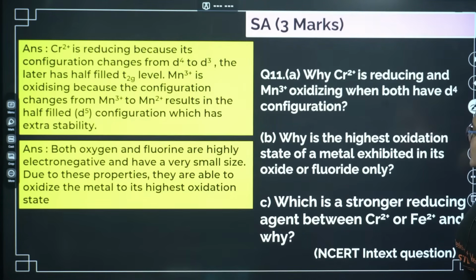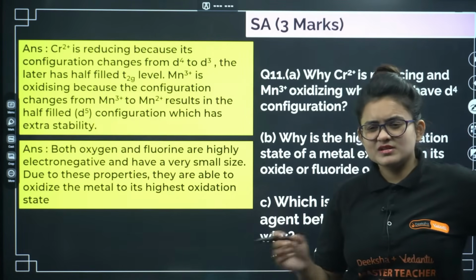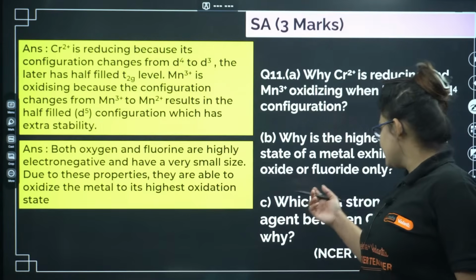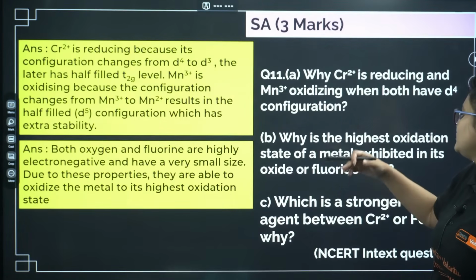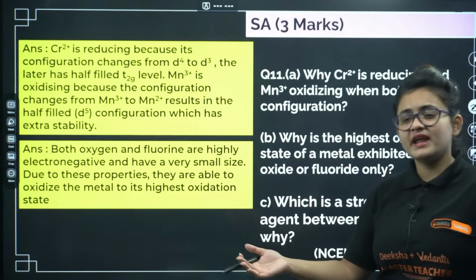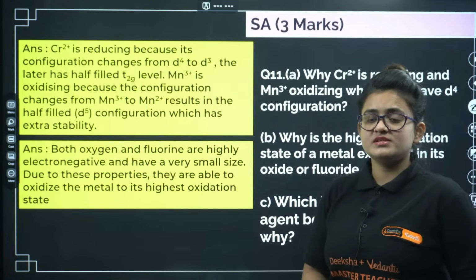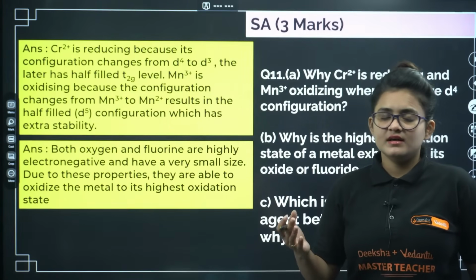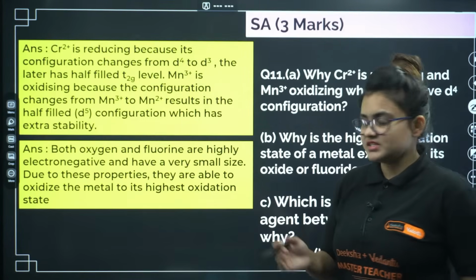Why is the highest oxidation state of a metal exhibited only in the oxide or in the fluoride? First of all, both of them are highly electronegative and very small in size, and because of this reason, they can be taken by the metal to exhibit its highest oxidation state. Like we know oxygen forms Mn2O7, even KMnO4, where manganese is in the +7 oxidation state, right?